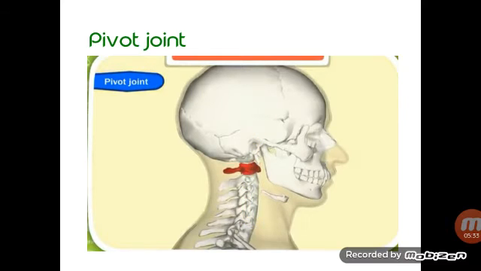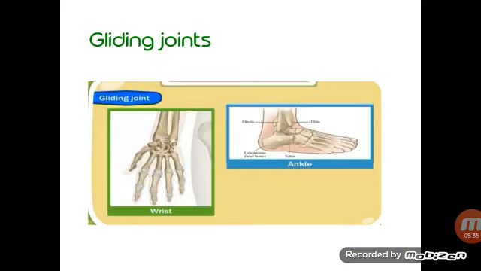Such joint is called pivot joint. Gliding joints. Gliding joints are found between the bones in the wrist. Look, this is your wrist where you are wearing a watch, and the ankle. Here is the ankle, and also between the vertebrae, backbone side. These bones have flat ends that can move by sliding against each other. They make it possible for us to bend our back and twist and turn our wrist and ankles.